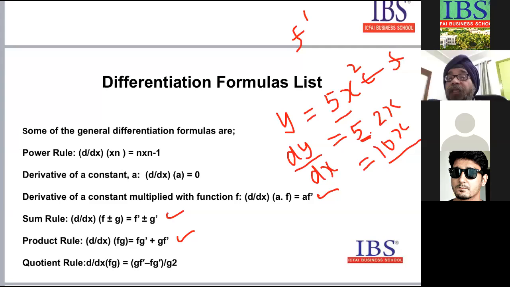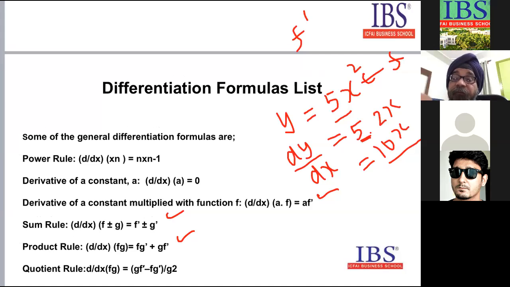The division rule: if two functions are f by g, then the formula is denominator as it is into f dash.